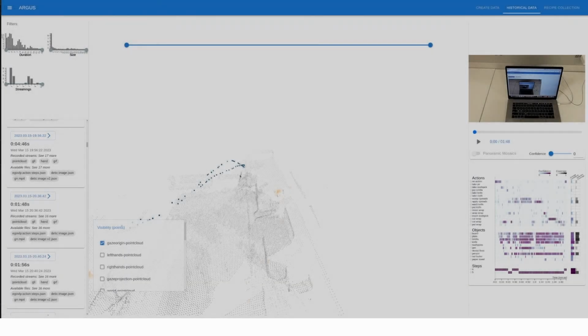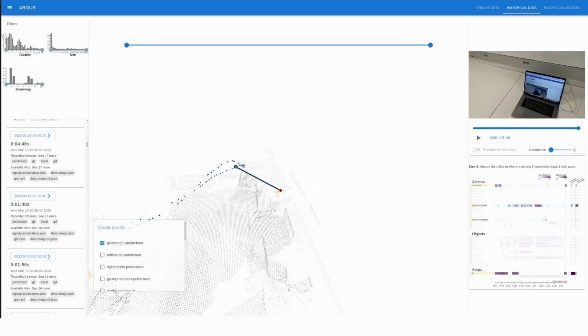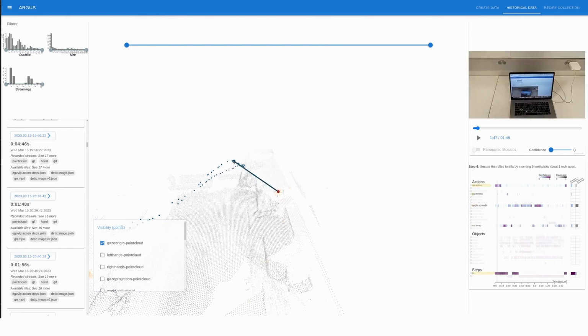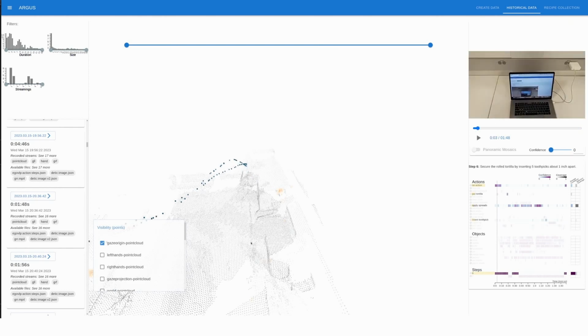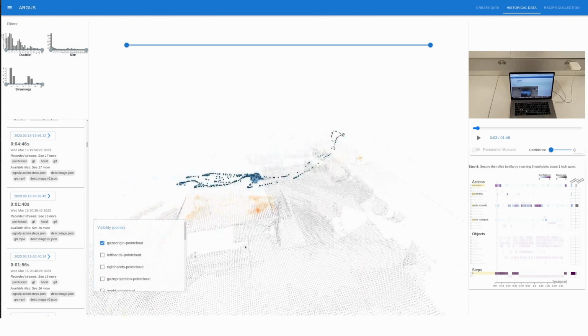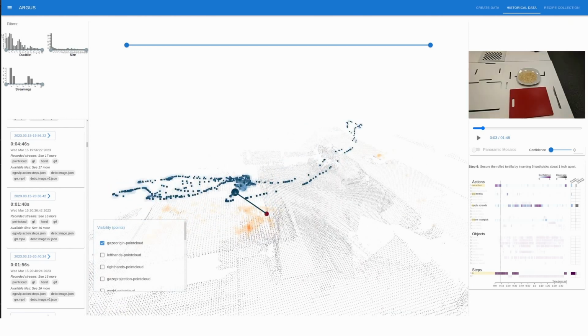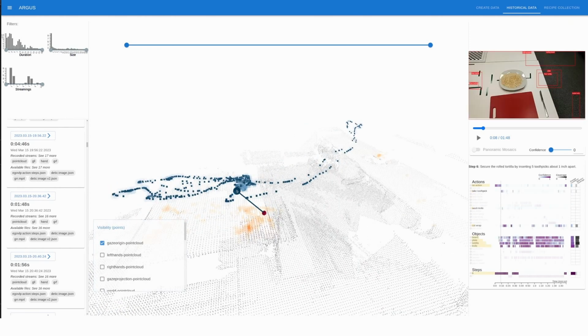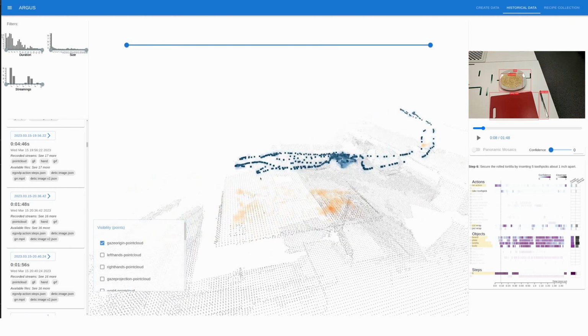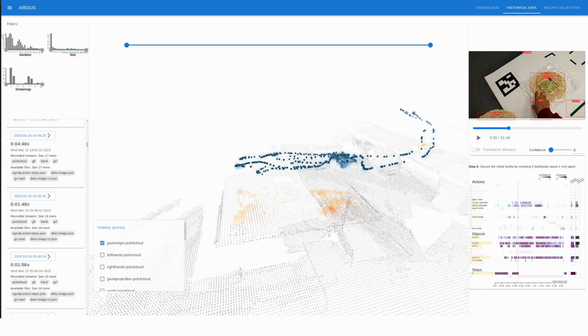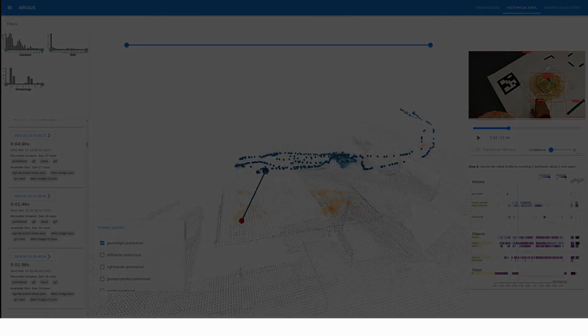Then, using the 3D points, the user highlights specific frames and realizes that the rightmost of these 3 dark regions represents the portion of the session where the performer was interacting with the online mode of ARGUS to start a recording. The user also sees that the center region is where most of the performer's actions took place, and finally that the leftmost region is where the tortillas were stored.